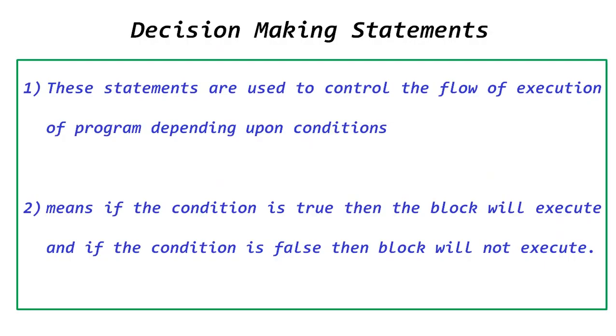First of all, what are decision making statements? These statements are used to control the flow of execution of a program depending upon the conditions. Means if the condition is true, then the block will execute, and if the condition is false, then the block will not execute. We have already completed these contents in C and C++ also.